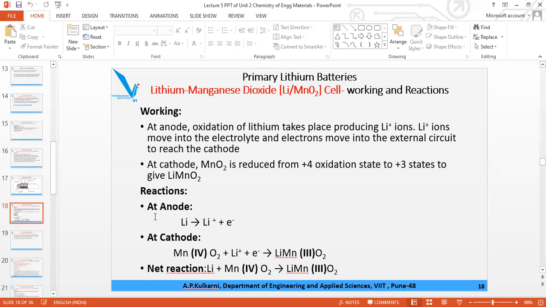Now we will write the net reaction. We have to add this plus this; this is on the right hand side and this is on the left hand side. So Li plus and electron minus on both sides will cancel each other, and what will remain? Li plus Mn4 O2, giving you this product, in which lithium gets incorporated in the lattice of manganese.